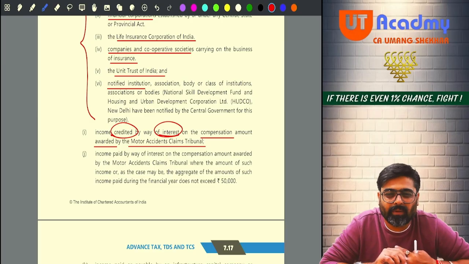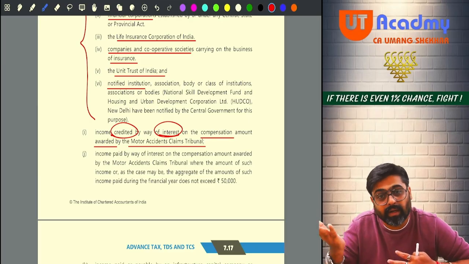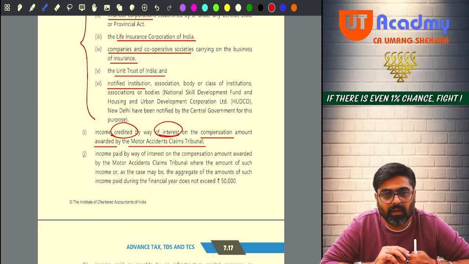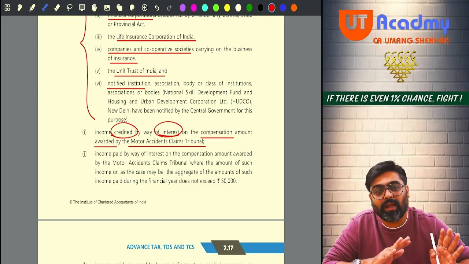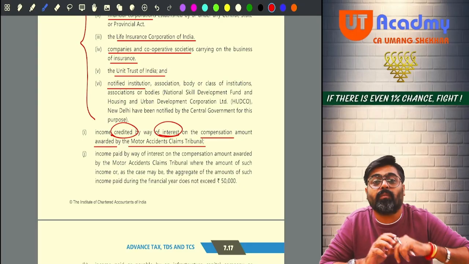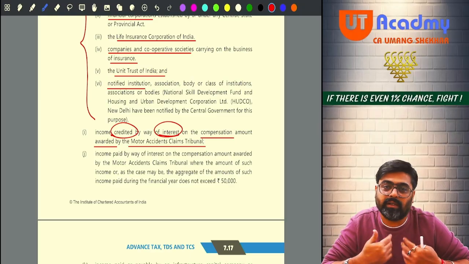Sometimes what happens, your motor vehicle meets with an accident and you file a claim with the insurance company, and if the insurance company denies the claim, you go to a court to get that claim. That court is known as the Motor Accidents Claim Tribunal. If you win the case, the Tribunal will tell the insurance company to give you this compensation. With that compensation also the interest comes.